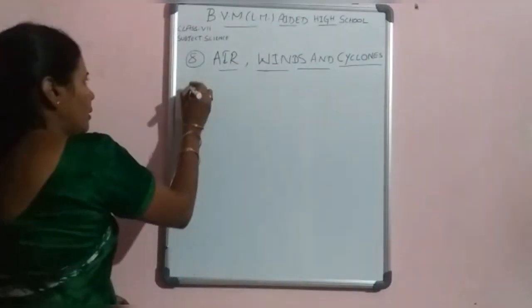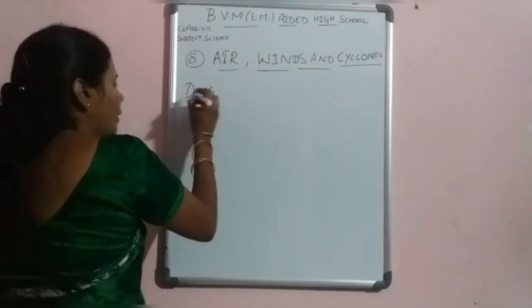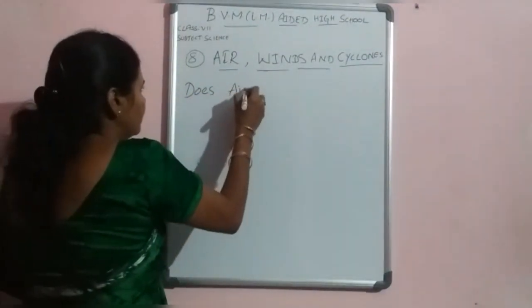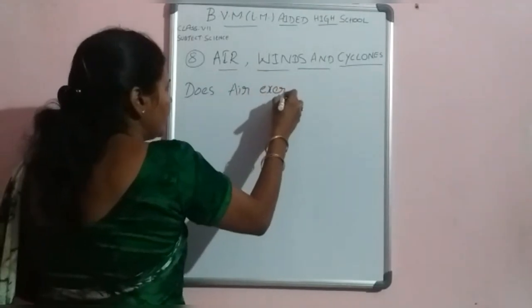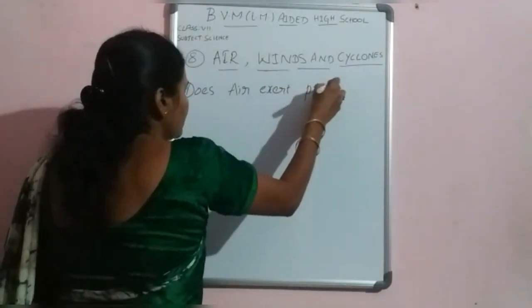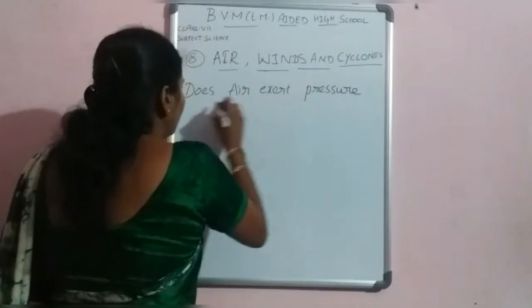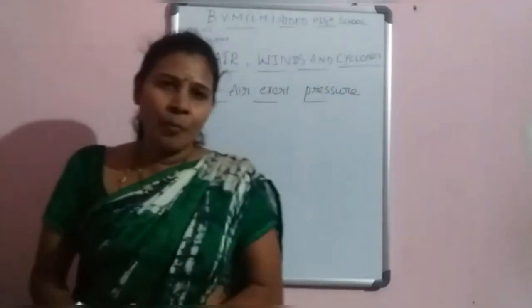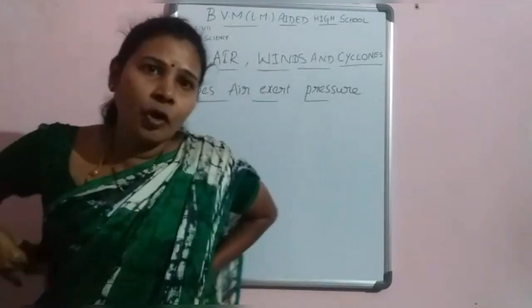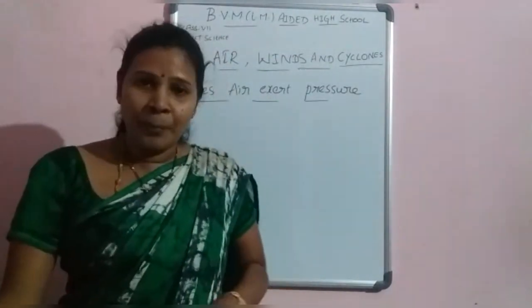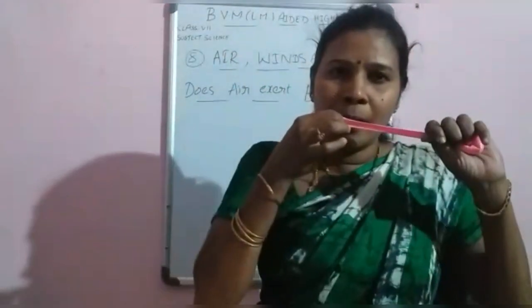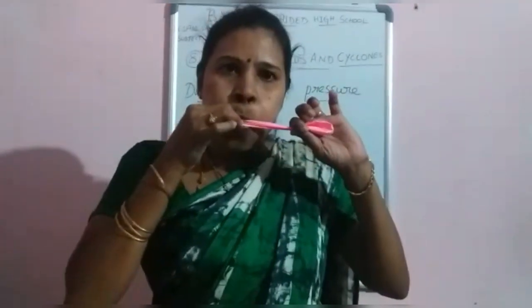After this, we have to discuss: does air exert pressure? Already we told some examples. Before, I told you to take a balloon and blow it.